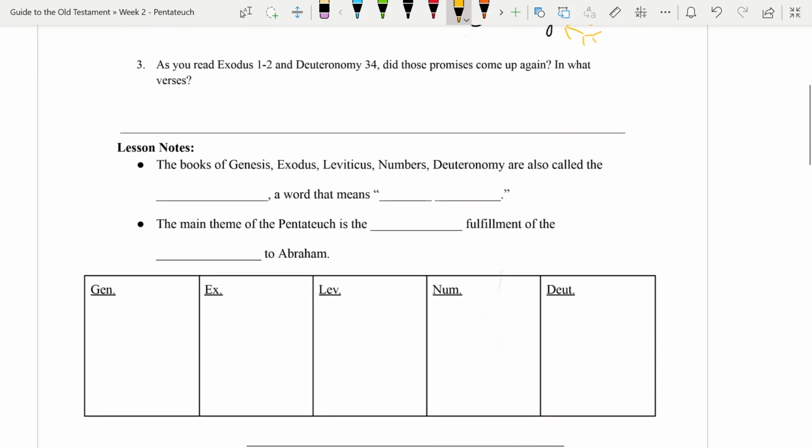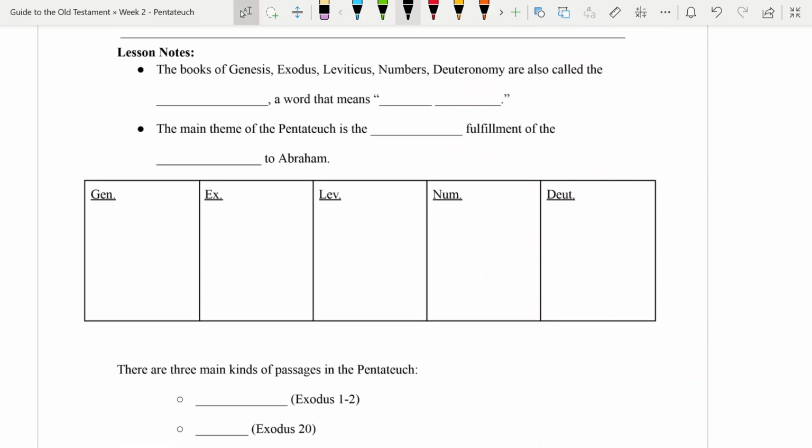So that's kind of the three ways that we often think about the promises that God made to Abram. So let's look now at filling in some blanks. We mentioned that today's lesson is called How to Read the Pentateuch. So then, what is the Pentateuch? Well, the books of Genesis, Exodus, Leviticus, Numbers, and Deuteronomy are also called the Pentateuch. Pentateuch, a word that means 5 scrolls. It's a Greek word.